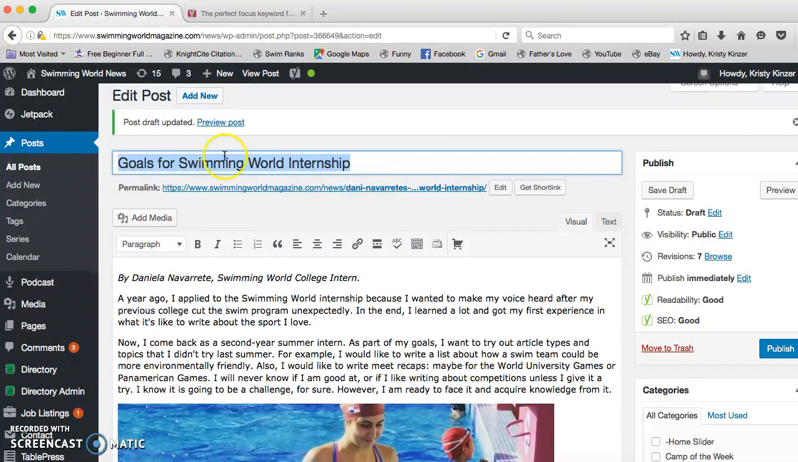Also, you want your focus keyword to show up in the first sentence of your intro, or at least the first paragraph. Goals appears here. It's better to have it up here, but WordPress still likes it. So I'm going to hit Save Draft.